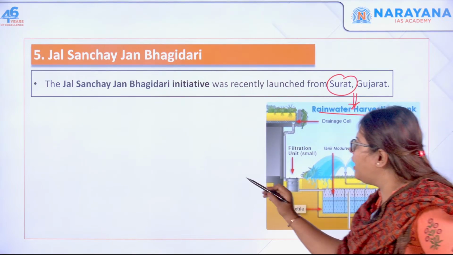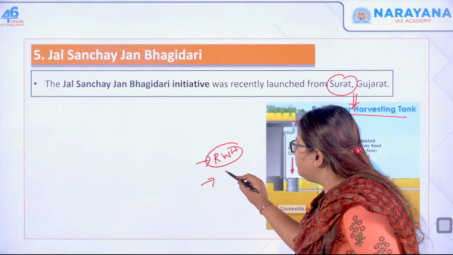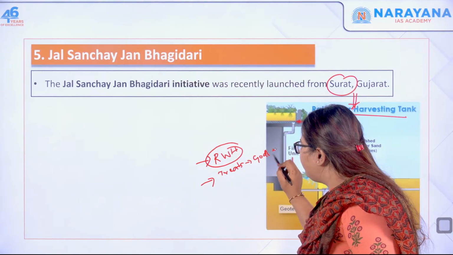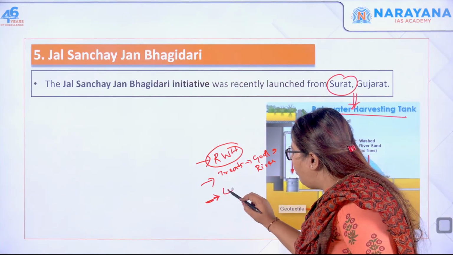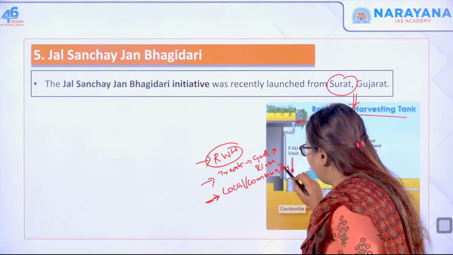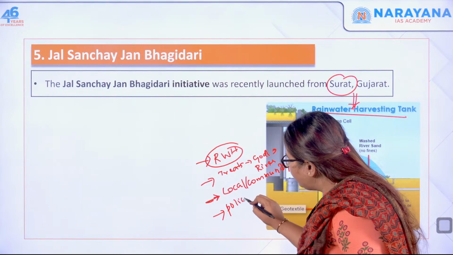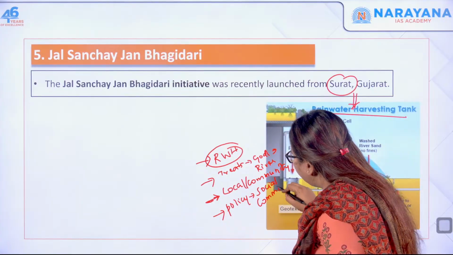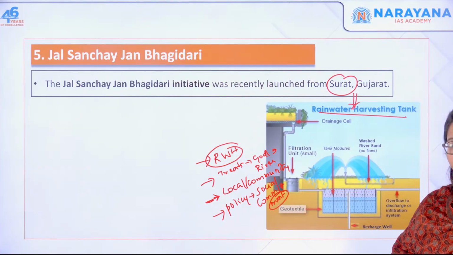It focuses on rainwater harvesting structures for conservation of water, and also treats water not just as a resource but in a godly or goddess form, where the rivers are considered to be goddesses. It also involves local community participation. And apart from that, it sees this entire initiative not just as a policy matter but as a societal commitment. This is what is called the Jal Sanchay Jan Bhagidari initiative.